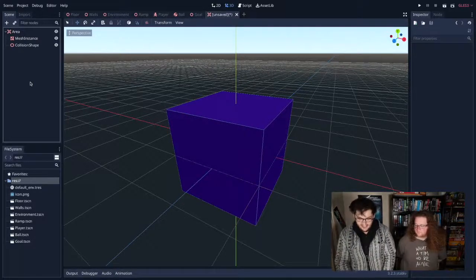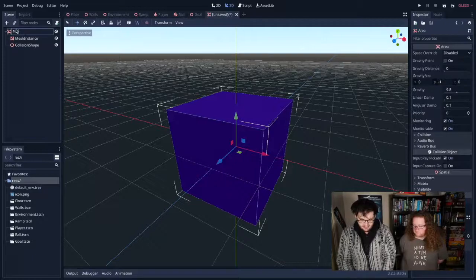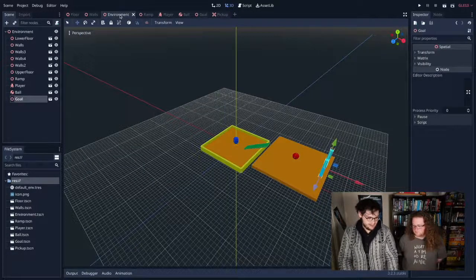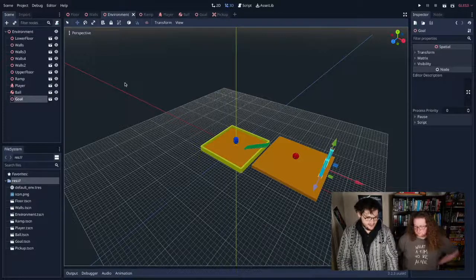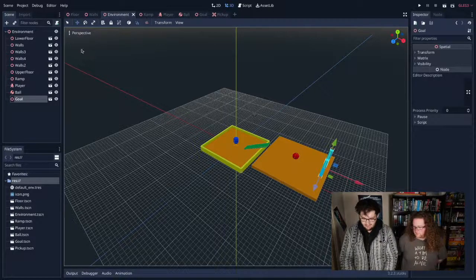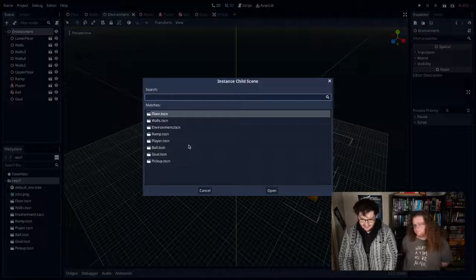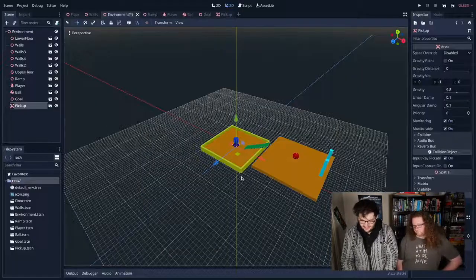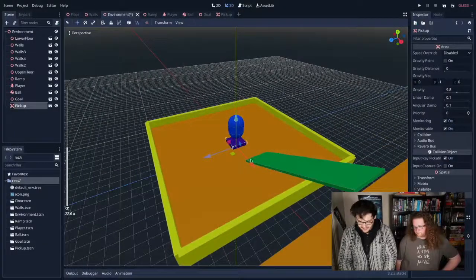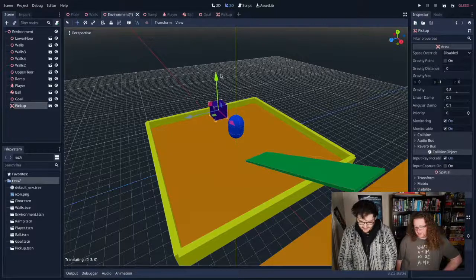Okay. So we have our area ready to go. I'm going to rename that to pickup, just because that's what it is, and save it as pickup. Now I'm going to go back into the environment and add it to the scene. I'm going to click environment, link, go pickup, add it in. Going to move it over here and then pull it out of the ground a little bit, and put it in the corner. We don't want people to find it immediately.